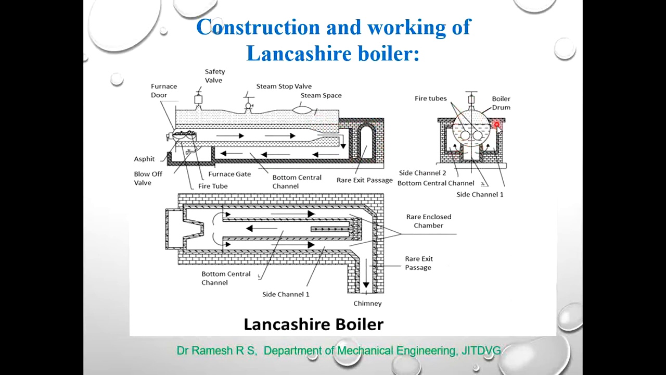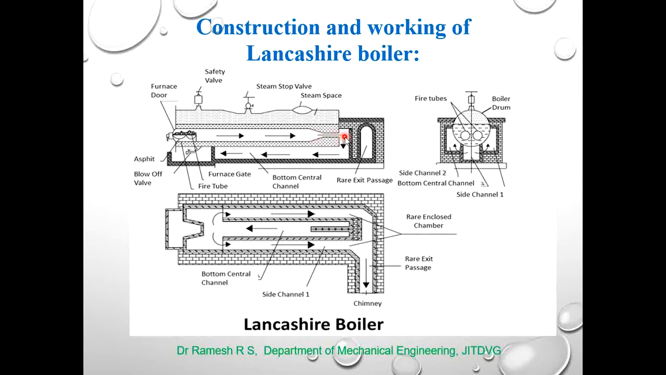Inside the boiler cell are two large diameter flue tubes. Here in the side view you can see that this is one flue tube and this is one more flue tube. The two large diameter flue tubes are fitted inside the boiler cell and they run throughout the length of the boiler, from the front end to the rear end. The brickwork setting is designed in such a way that it provides an enclosed chamber for the fire tubes or flue tubes.